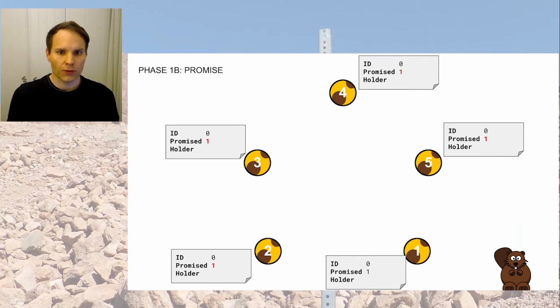And what happens now is that all of the instances compare the proposal ID with their own ID. And if the proposal ID is higher, then that means we are talking about a new future state, which they're interested in knowing about. And so what they do is they promise that the next state with the ID 1 is something that they would be okay with, because they all have IDs which are lower than 1.